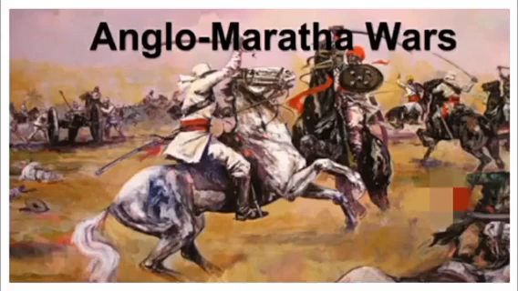Now, let's move on to Anglo-Maratha Wars, that is between the British and the Marathas. So, the Marathas ruled over the Maharashtra region.